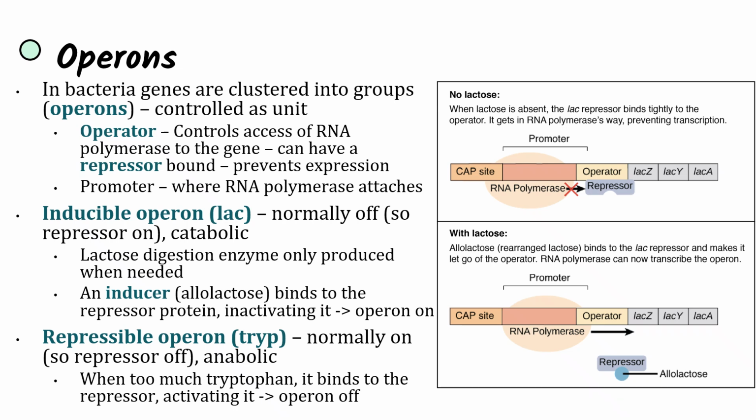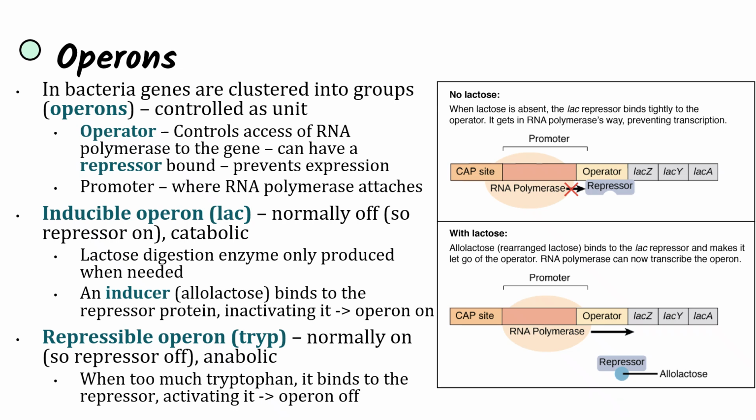And so operons consist of a few different parts. There's going to be the genes, there's going to be the operator, which controls access of RNA polymerase to the gene. And of course, RNA polymerase needs to be able to access the genes in order to create transcription. And if the operator is bound by a repressor, then expression does not work. RNA polymerase cannot access the genes.